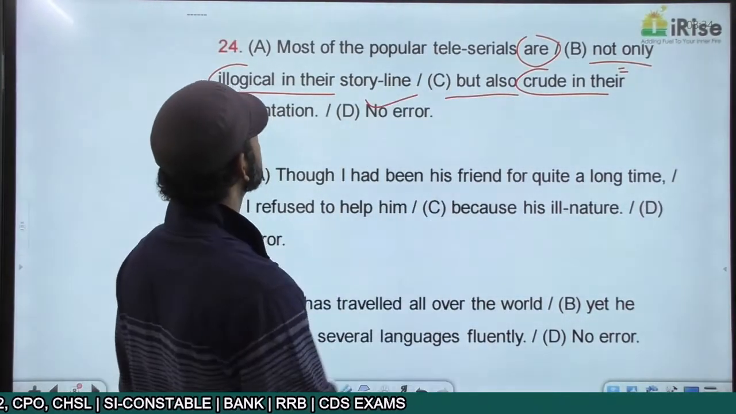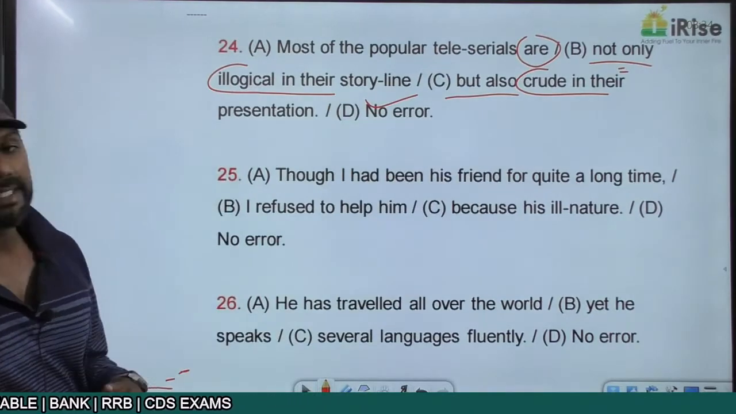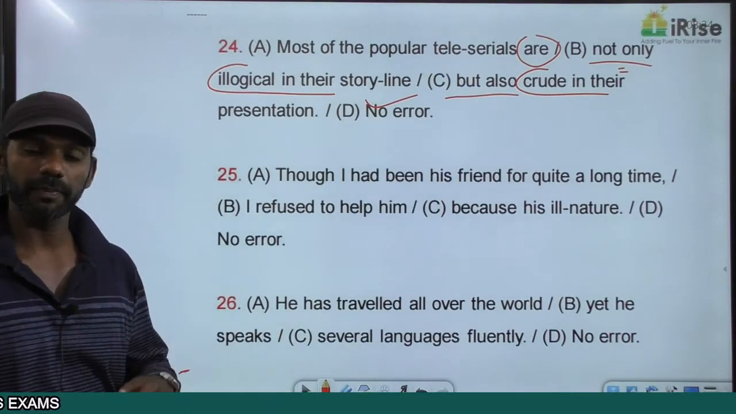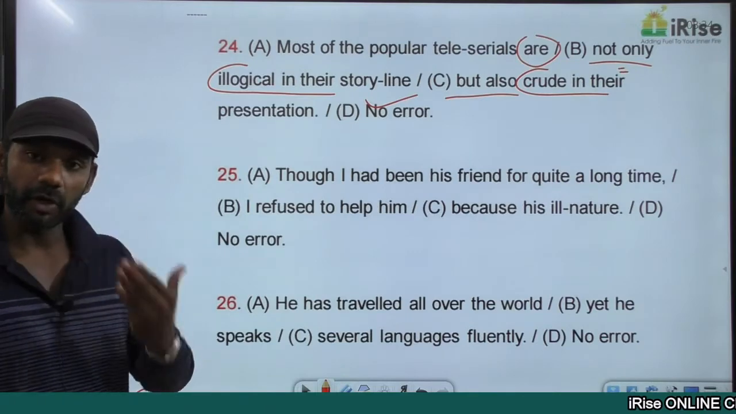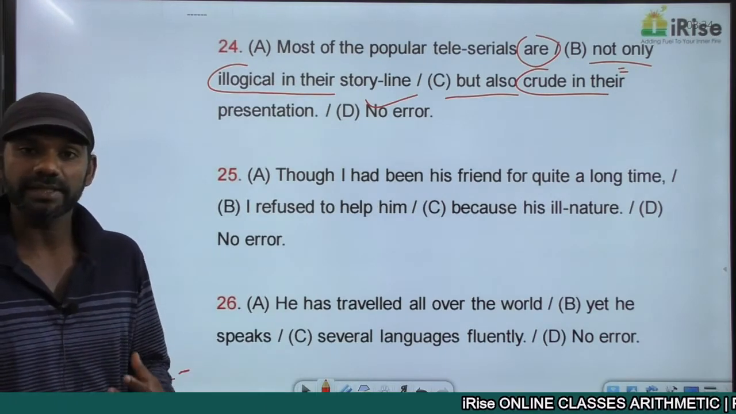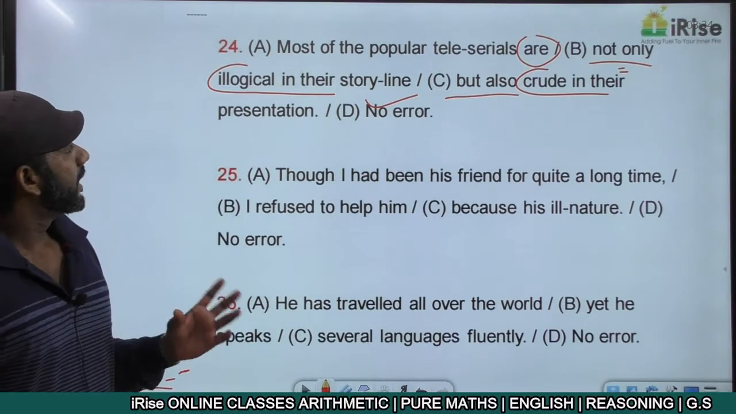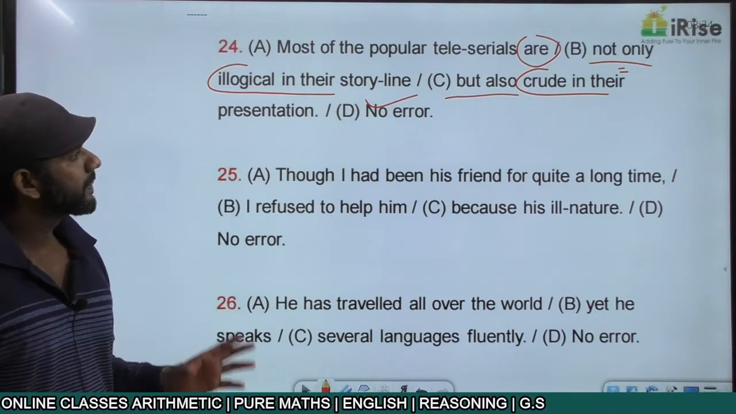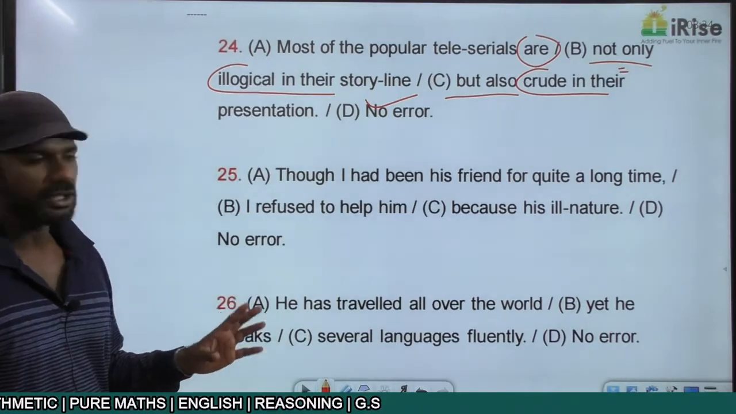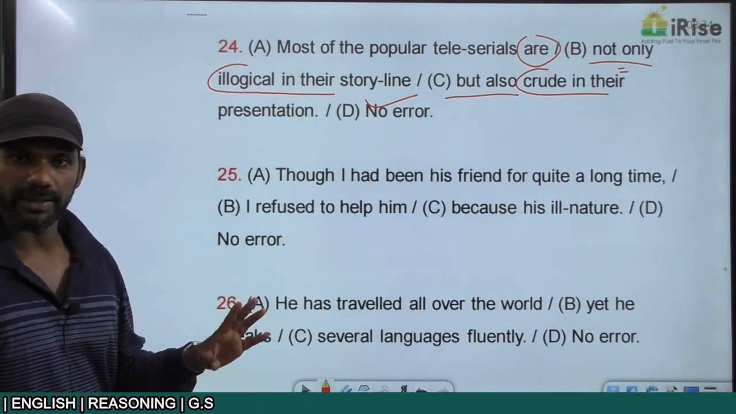The answer must be option D. Most of the popular teleserial is a wrong usage. Most of the popular teleserials. Most of the boys, most of the girls, most of the students, most of the books, etc. So most of the popular teleserials are not only illogical in their storyline, but also crude in their presentation. The answer is D. There's no error here.